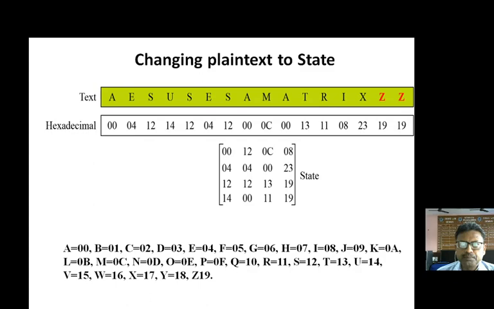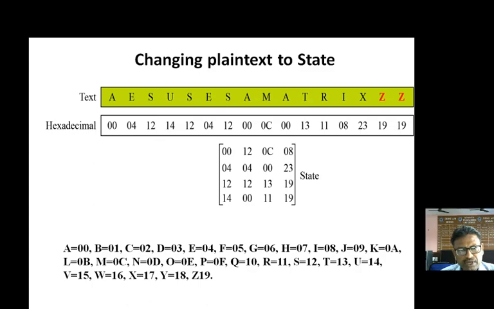Now, how is the plain text converted into this state? We will use the same fundamental, the ASCII value of the individual characters used in the computer. Of course, a character is represented by 8 bits, and that 8-bit number can be represented by 2 hexadecimal digits.